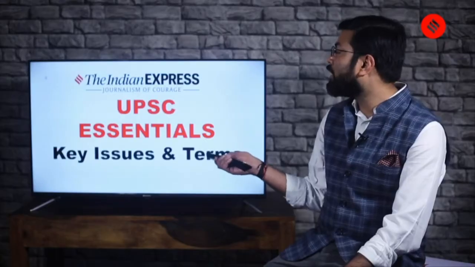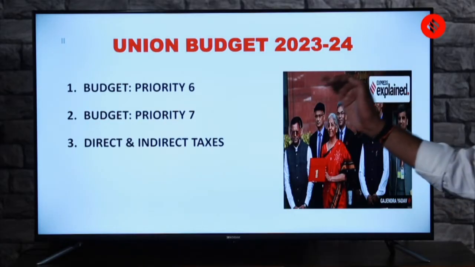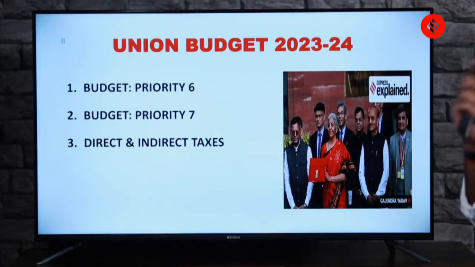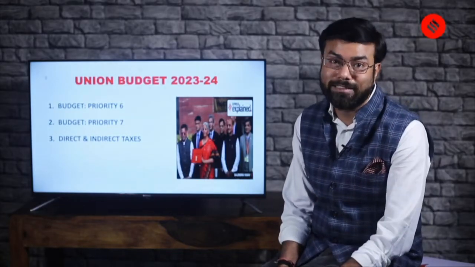Today we are going to talk about priority 6 and priority 7. By reaching priority 7, we will be finishing the Saptarishi of the Amrit Kal, the first budget of the Amrit Kal. And then we are going to talk about the direct and indirect taxes. A little brief overview I'll give you so that you have an idea of what the budget talked about. We'll resume with our practice which we were doing last time.